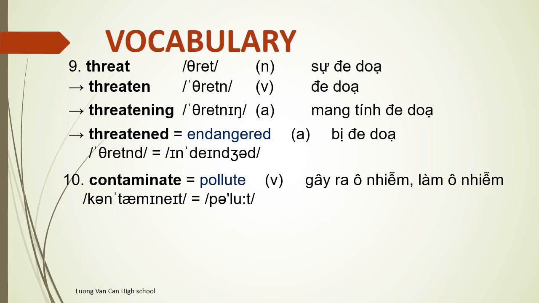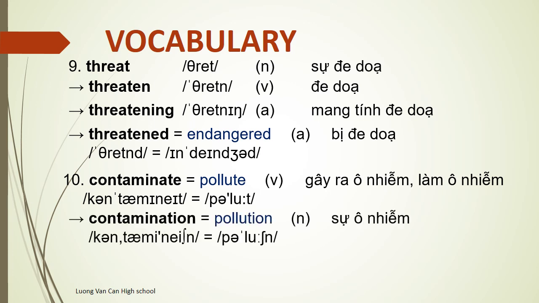10. Contaminate. Contaminate means pollute. Pollute. They are verbs. Contaminate is stressed on the second syllable, and pollute is also stressed on the second syllable. And the noun contamination. Contamination is stressed on the fourth syllable.